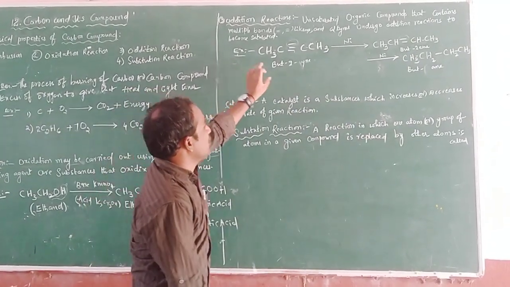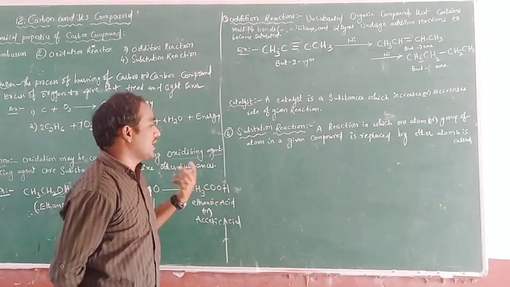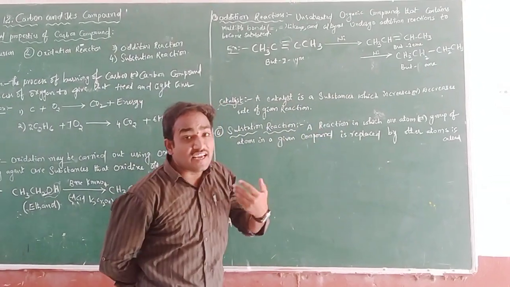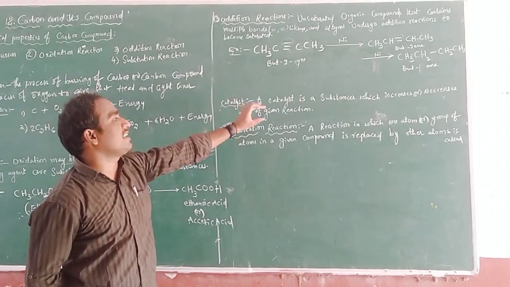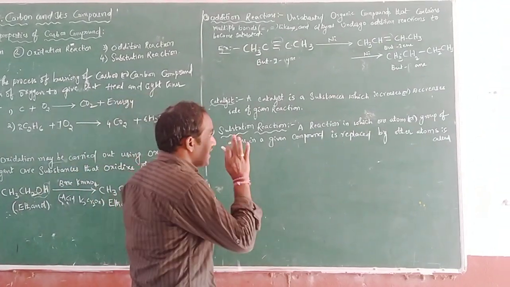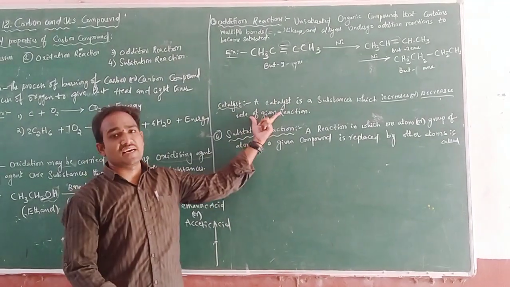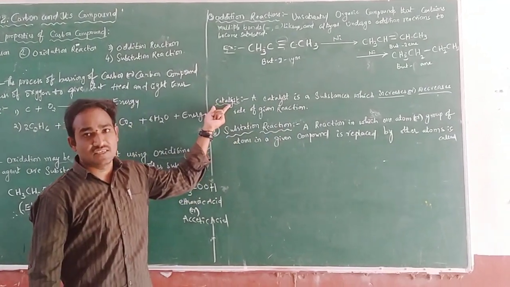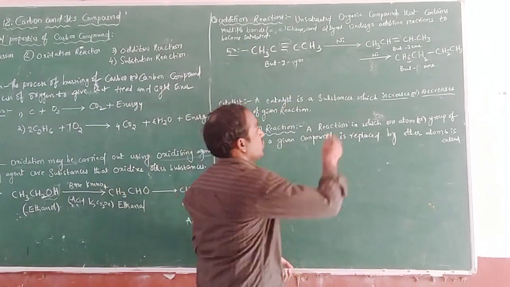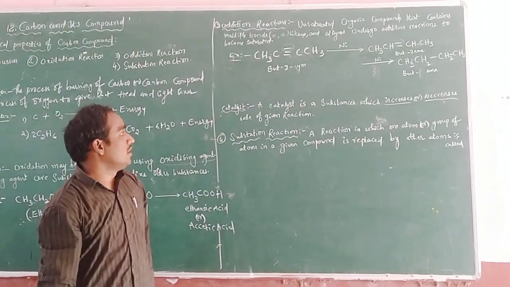So what is the catalyst here? Nickel. What is the definition of a catalyst? A catalyst is a substance which increases or decreases the rate of a given reaction. Any substance which increases or decreases the rate of a given reaction is called a catalyst. Here we are using the catalyst nickel with hydrogen, and here also we are using nickel. So that is the definition of a catalyst.